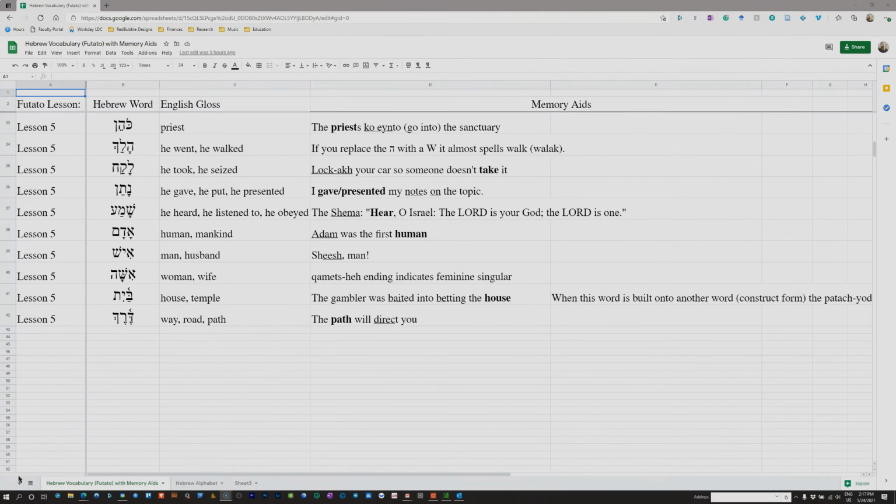Hello everyone, this week we're looking at Lesson 5 in Futato's grammar. This is the vocabulary for this lesson, and so we're going to go through here and just discuss both the meaning and maybe some memory aids for hanging on to what these words are.